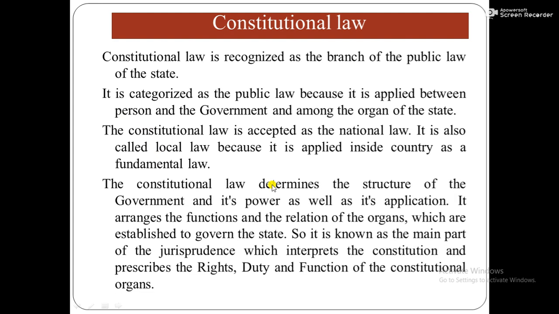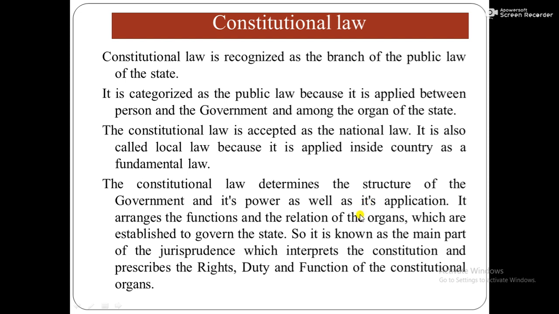Clear? The constitutional law determines the structure of the government and its power as well as its application. What type of government may exist in the country is told by the constitutional law. For example, in Nepal, there are three layers of the government: federal government, state government, local government.